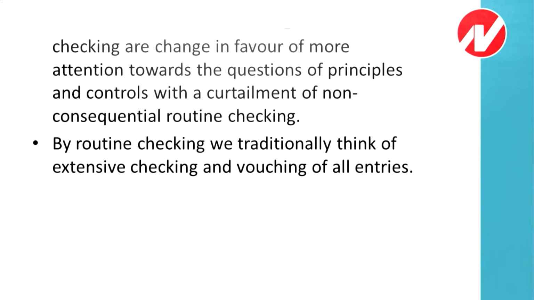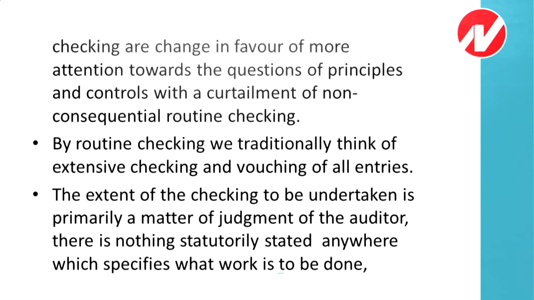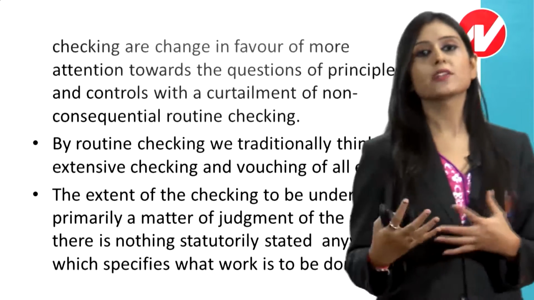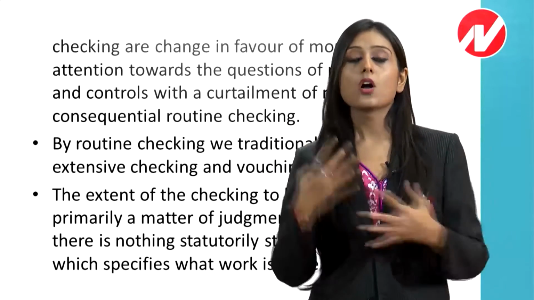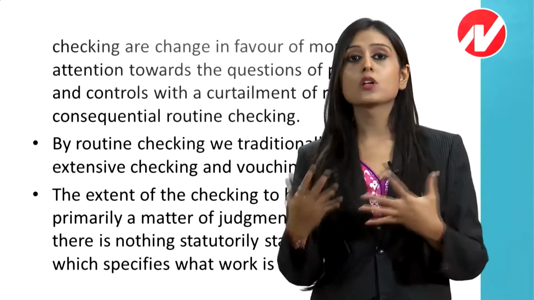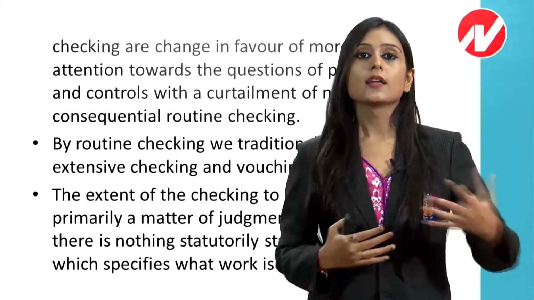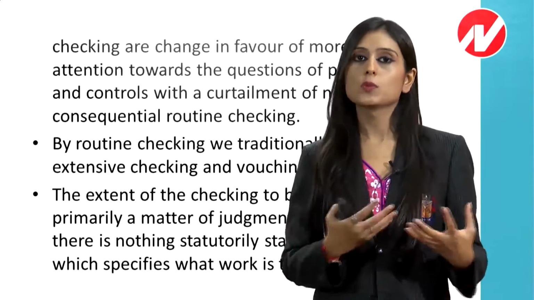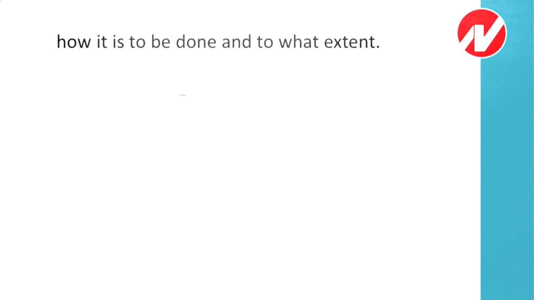By routine checking, we traditionally think of extensive checking and vouching of all entries. The extent of checking to be undertaken is primarily a matter of judgment of the auditor. There is nothing statutorily stated anywhere which specifies what work is to be done. We also know that the extent of checking depends on an auditor's judgment. How much to check, what to check, whether all the entries have to be checked or whether only 10 entries of a particular month should be checked, all depends on our judgment. Nowhere it is written what needs to be checked and what need not be checked. It is up to the judgment of the auditor, how it is to be done and to what extent.